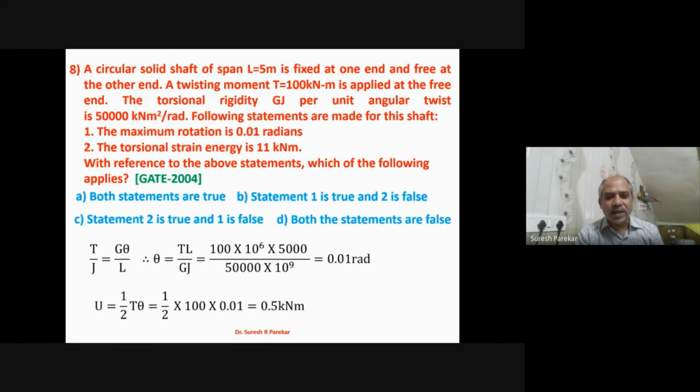So we have to calculate the value. Actually, we have U as 1/2 T theta, and then we have rotation, that theta is TL by GJ. So we have calculated value and we got 0.01 radian. So first is correct, and second we have 0.5 kilonewton meter. So second is false. So statement 1 is true and 2 is false. So we have option that is B.